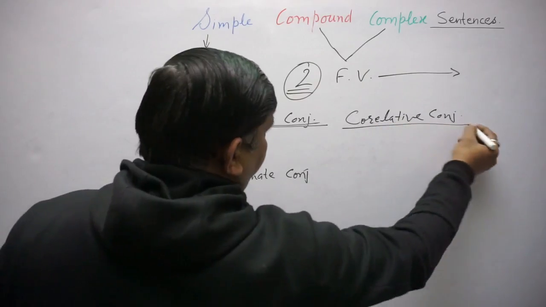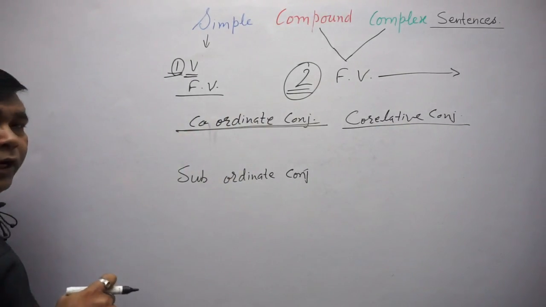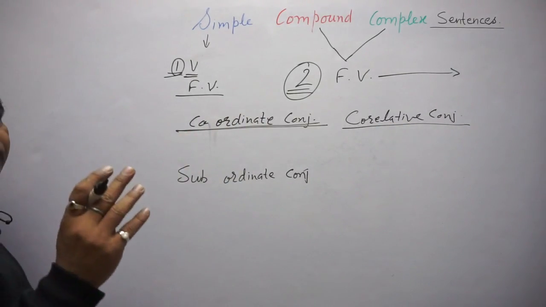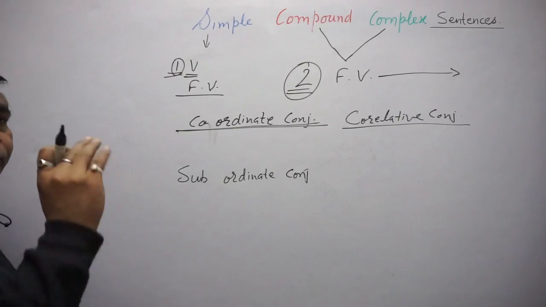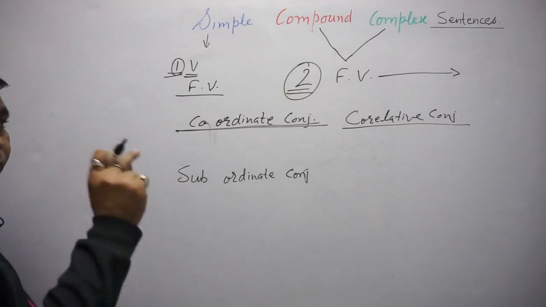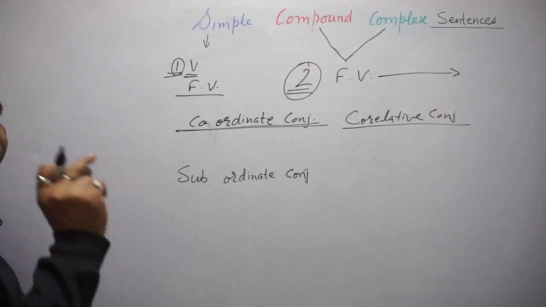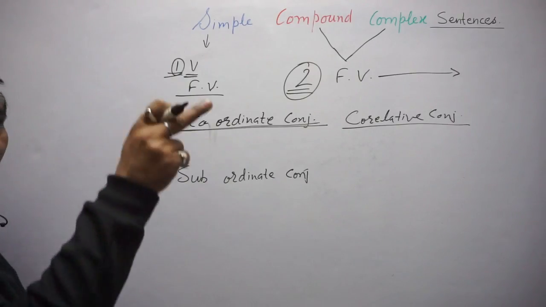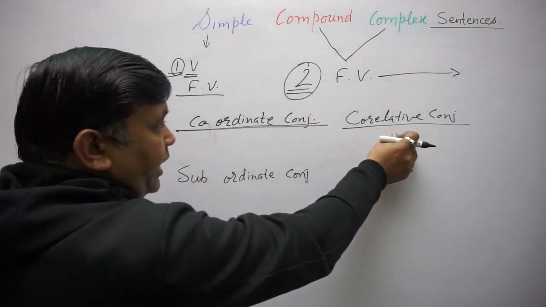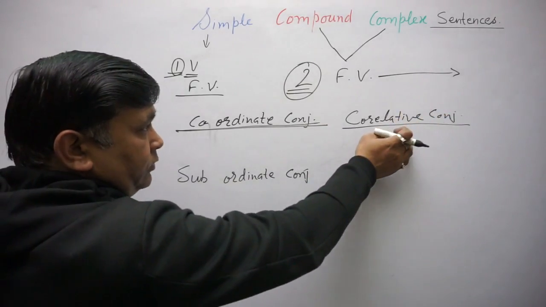Now try to understand which conjunctions are correlative conjunctions. Conjunctions which come in pairs, such as not only, but also, neither, nor, either, or. These types of conjunctions, as well as so that, are correlative.